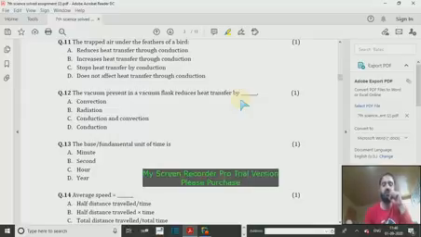Therefore, it's not possible that heat transfers from inside of this vacuum flask to outside. Therefore, it reduces. That's why we have this hot water or hot tea in our vacuum flask for so many hours, because the vacuum present in the vacuum flask reduces the heat transfer by conduction and convection.